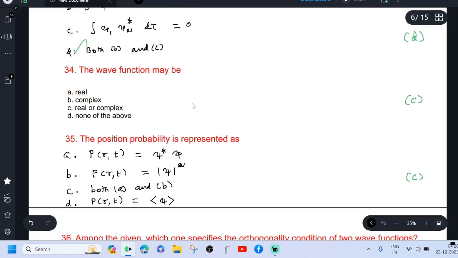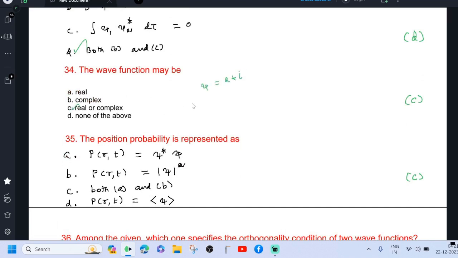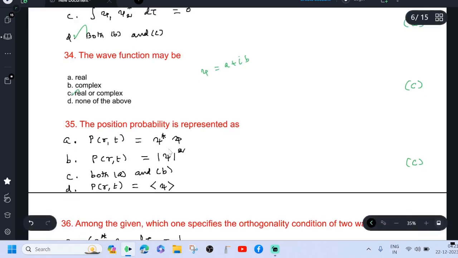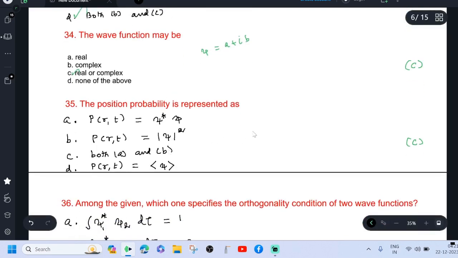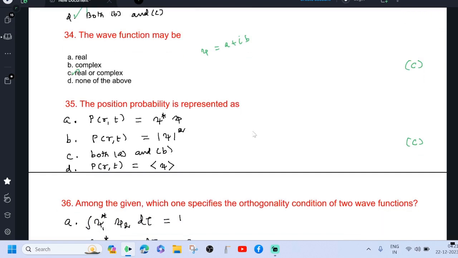The wave function may be real, complex, real or complex, none of the above. Option C is correct. Say psi equal to A plus iB. The position probability is represented as P of r comma t is psi star psi. P of r comma t is absolute square of psi. Both A and B, P of r comma t is psi in the Dirac ket space. These two are correct. Both A and B are correct. So the correct answer is option C.